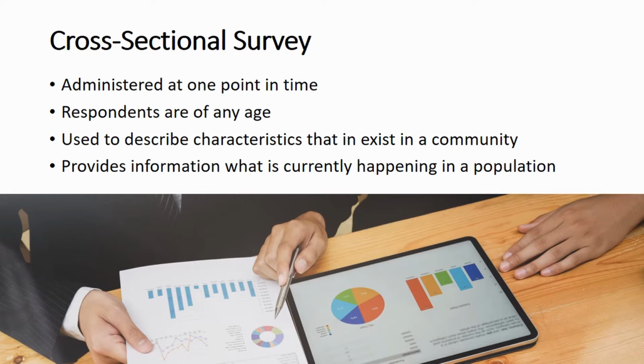Cross-sectional surveys are those that are administered at just one point in time. It is often used to look at prevailing characteristics in a given population, and it can provide information about what is happening in a current population. These surveys offer researchers a snapshot in time and give an idea about how things are at a particular point in time. Respondents are of any age.